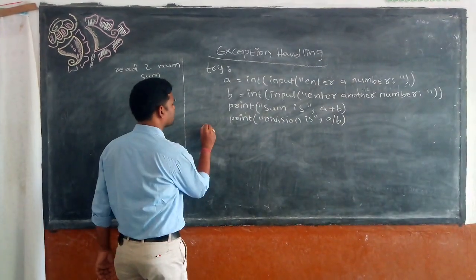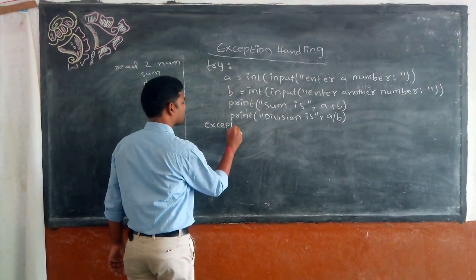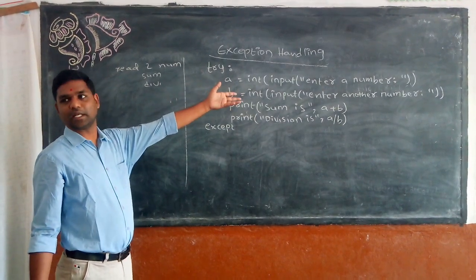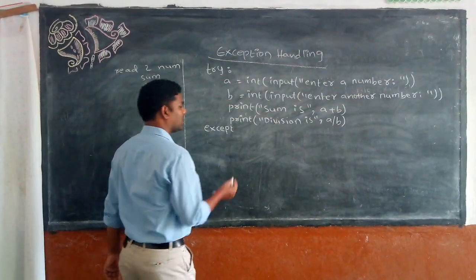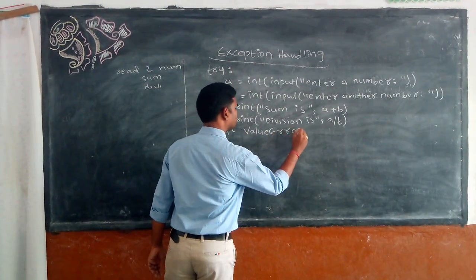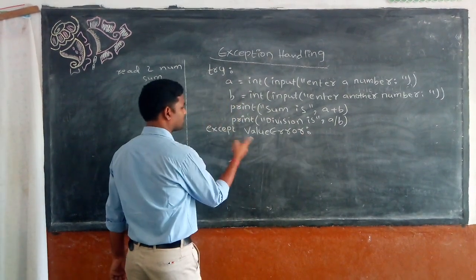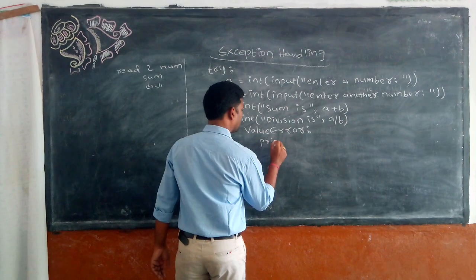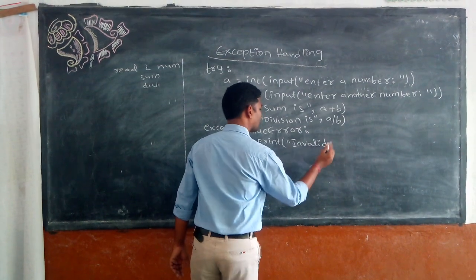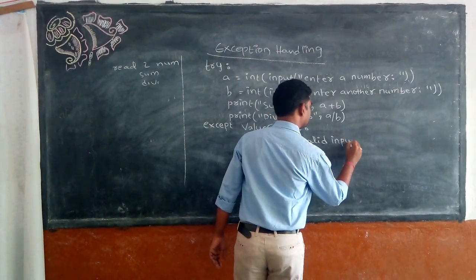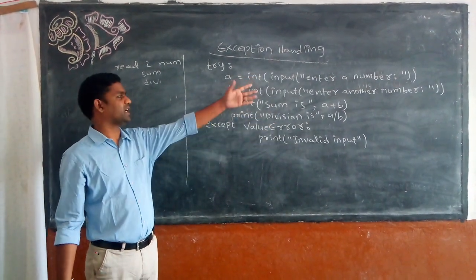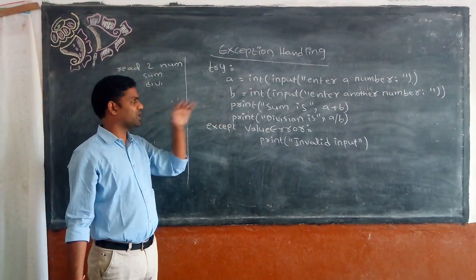So for that I need to write an except block. What kind of mistake may the user enter? The user may enter any data type instead of an integer. So for that I need to write a value error. Inside this block I need to write a print statement: print invalid inputs. So that's okay: value error, invalid inputs. If you enter any different data type, then you will get a value error.